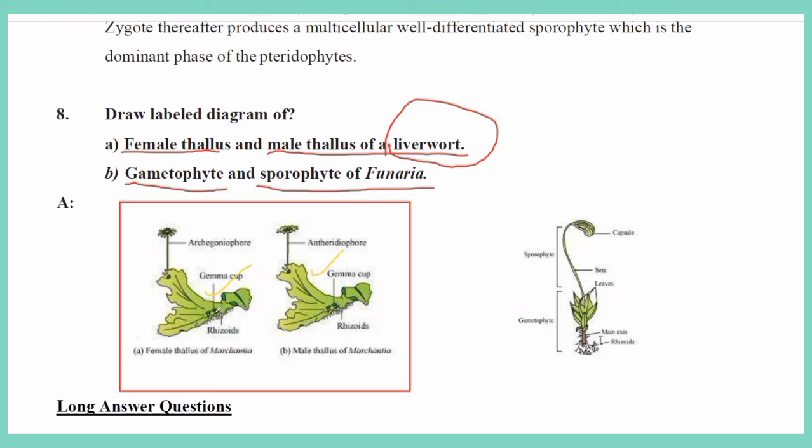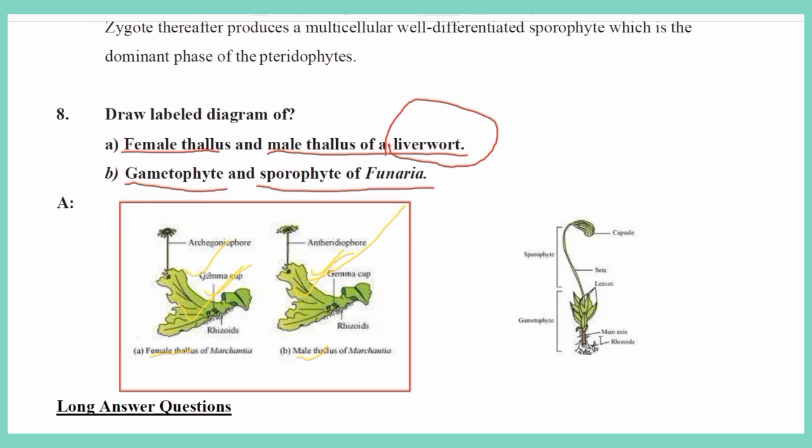Marchantia is available in two forms: this is the female one and this is the male one. If it is available in two forms like this, that condition is called dimorphism, because of having two separate thalli, the female thallus and the male thallus.